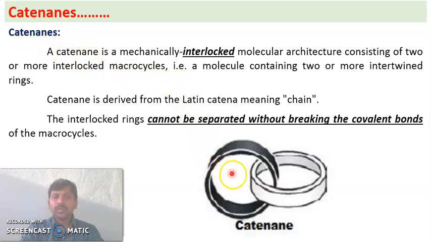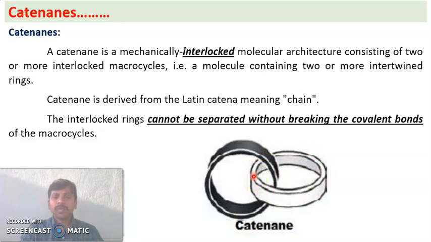You can see in the picture, this catenane consists of only two macrocycles, or two interlocked rings. This is one ring, which is black in color, and this is another ring, another macrocycle, which is white in color. So these two are interlocked.